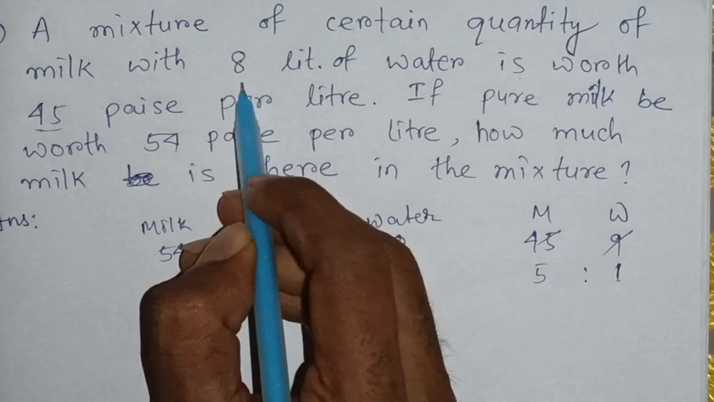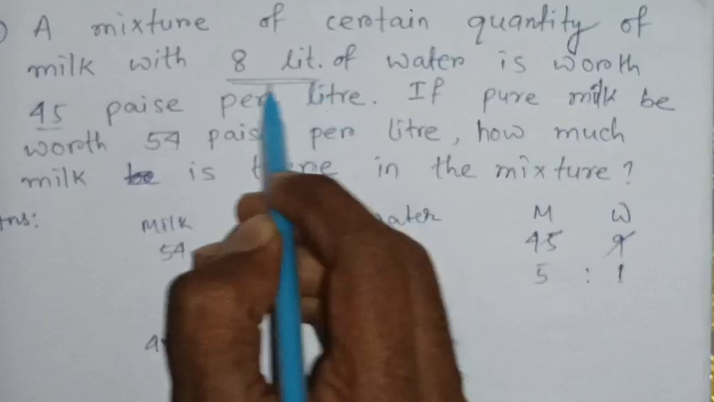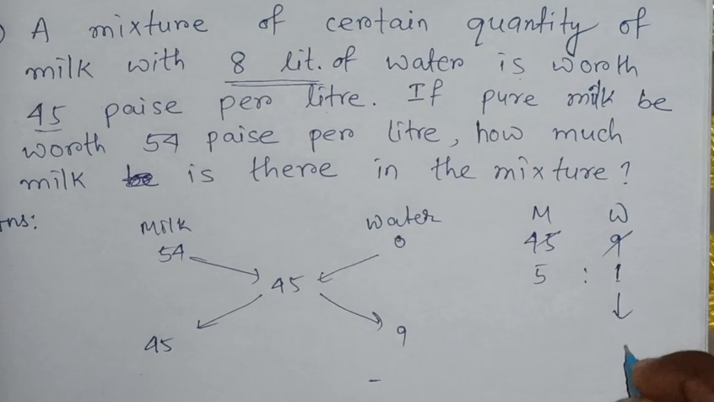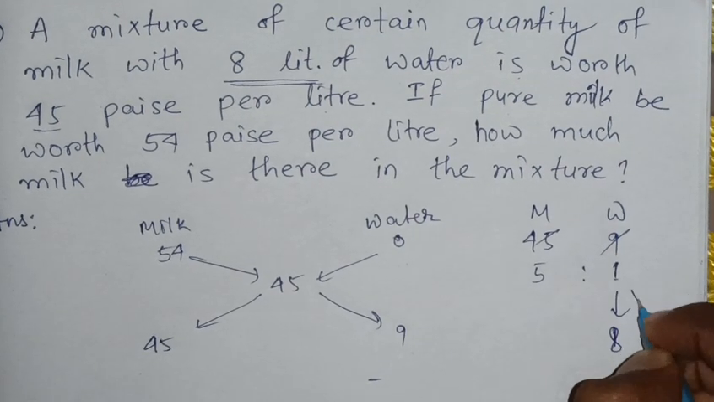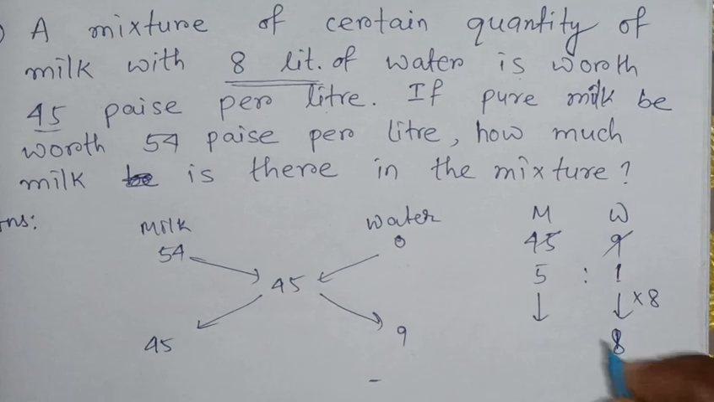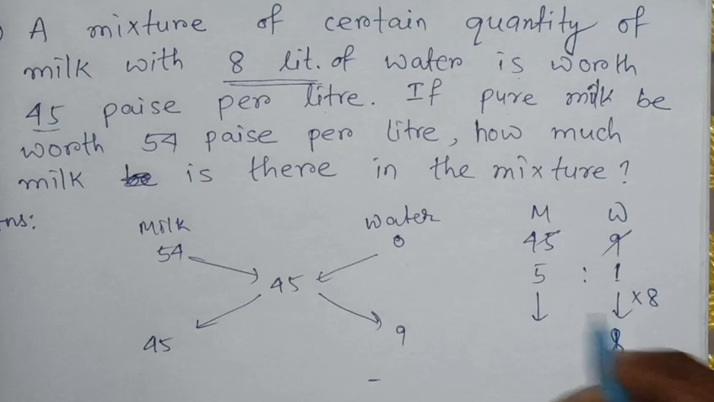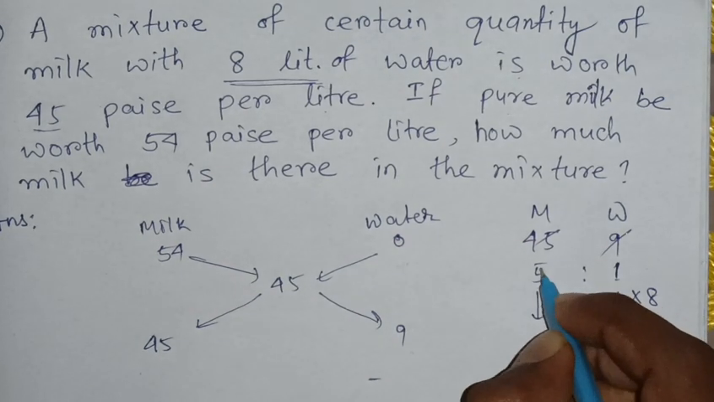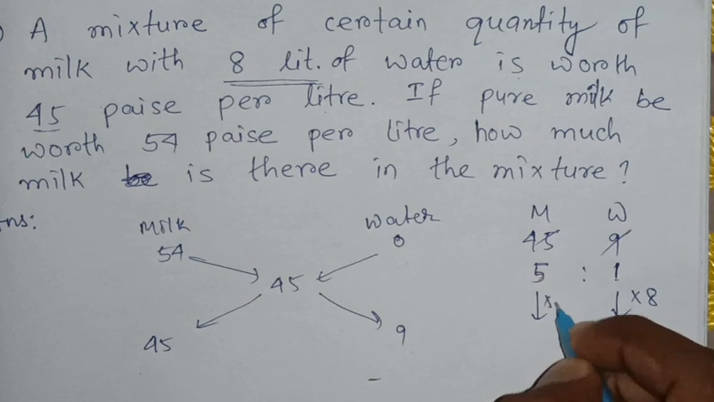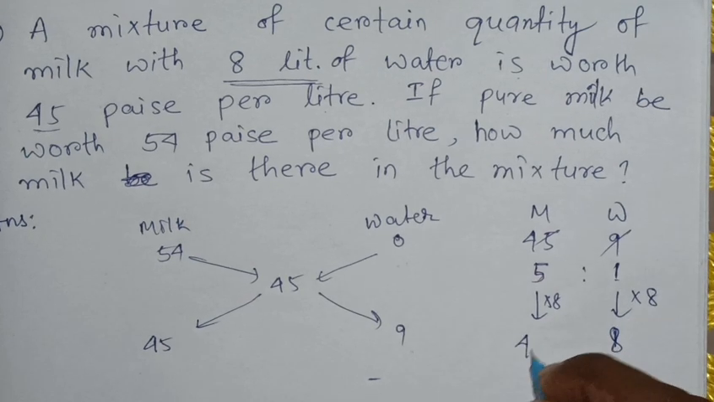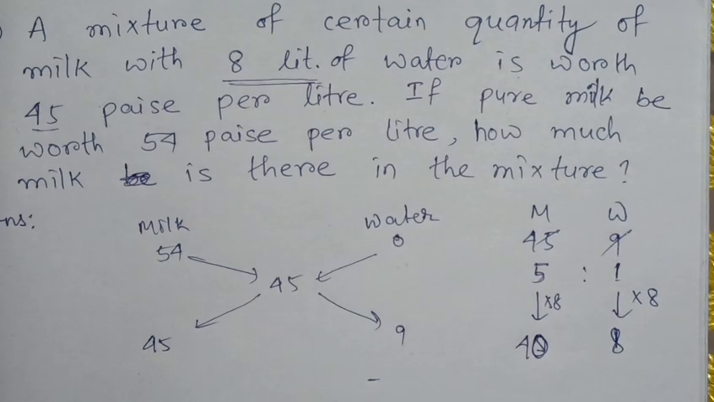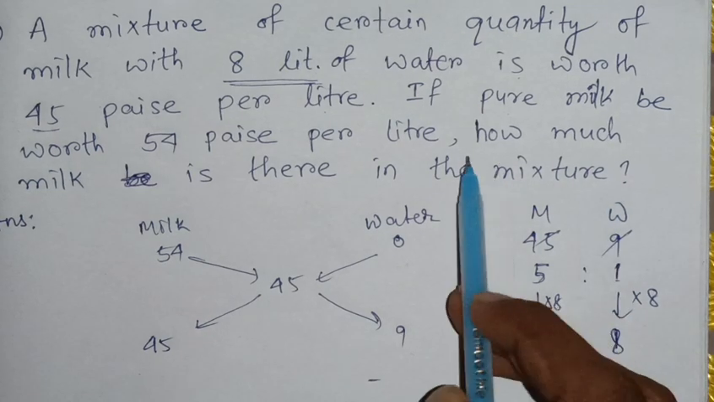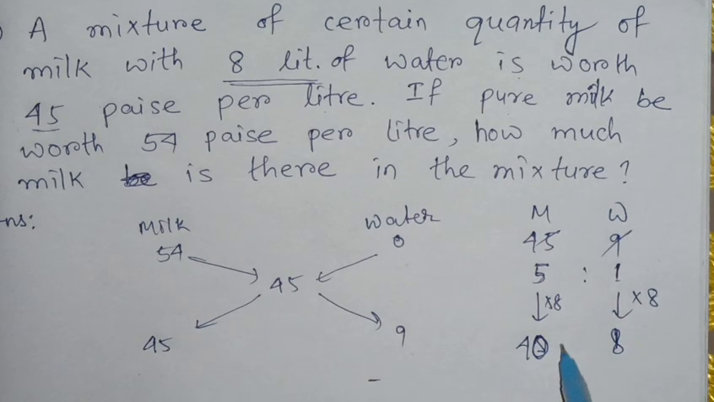5:1. But given there are 8 liters of water, so the value of 1 is 8. That means 1 multiplied by 8. Similarly, when we multiply the value 5 by 8, we get 40. So there are 40 liters of milk in the mixture.